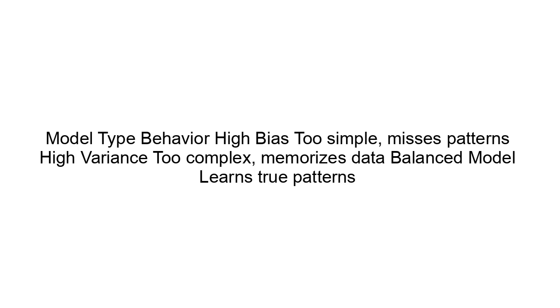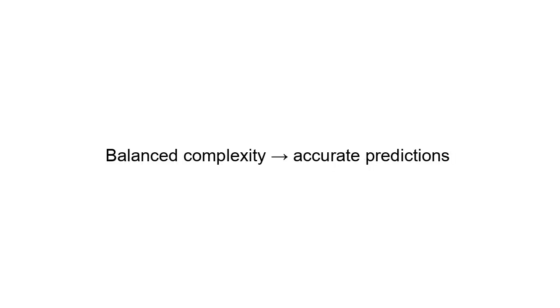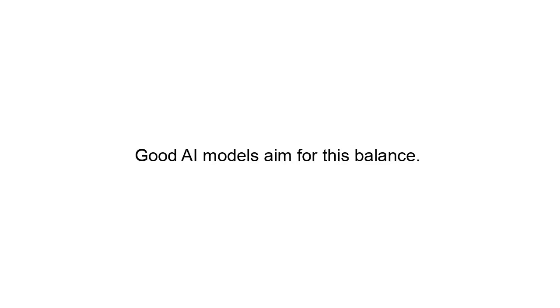Example illustration: three model behaviors. High bias, too simple, misses patterns. High variance, too complex, memorizes data. A balanced model learns true patterns. Example concept: balanced complexity means accurate predictions. Good AI models aim for this balance.